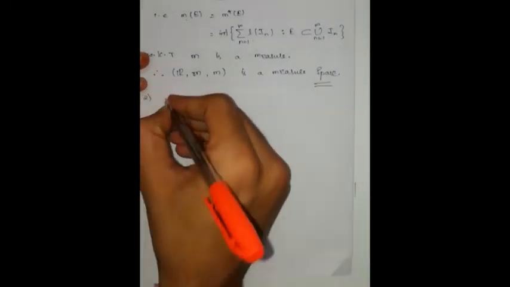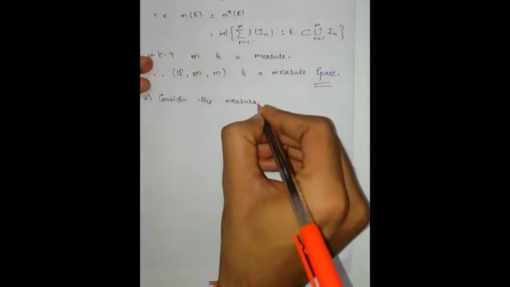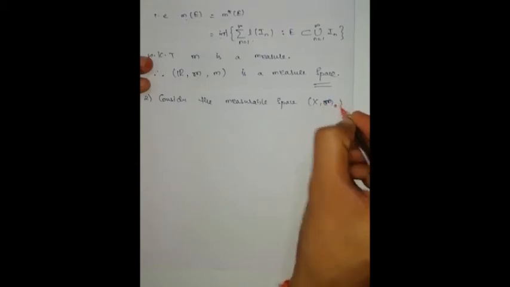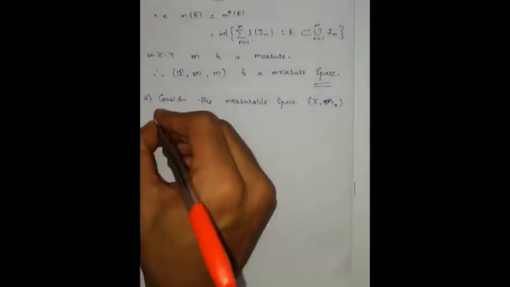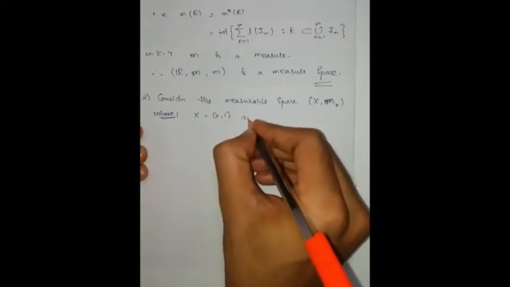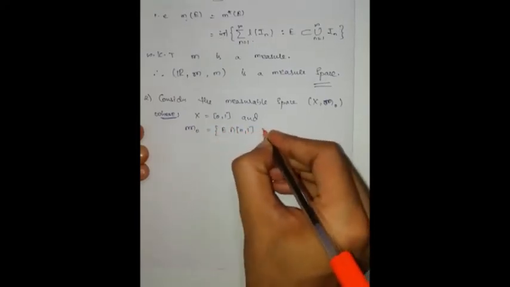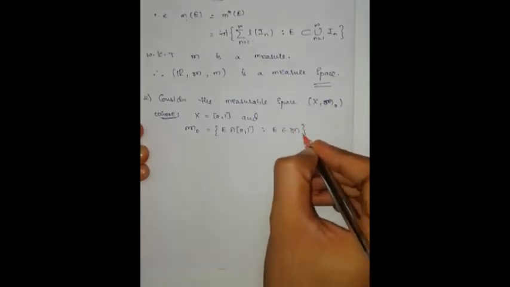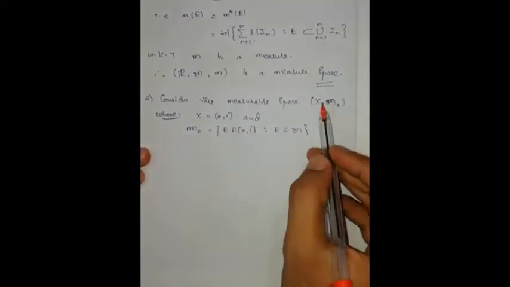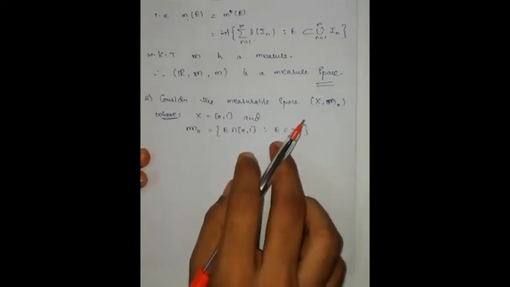Now second one, consider the measurable space x comma script M naught, where x is equal to the closed interval 0 comma 1 and script M naught is nothing but E intersection closed interval 0 comma 1, where E belongs to script M. Already we have proved in an example problem that x comma script M naught, where x is the closed interval 0 comma 1 and script M naught is this set, is a sigma algebra.